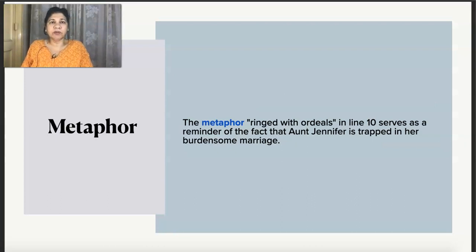The next one is metaphor. Again, let me tell you, a metaphor is a comparison. The metaphor here is ringed with ordeals, in line number 10. It serves as a reminder of the fact that Aunt Jennifer is trapped in a burdensome marriage. So ringed with ordeals is the metaphor that has been used by the poet.